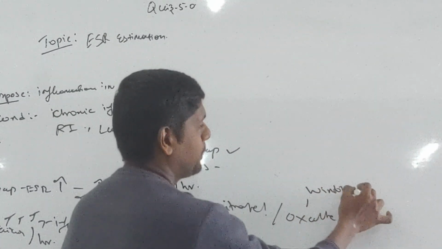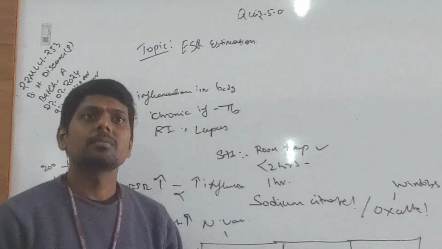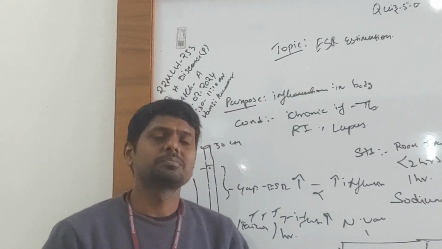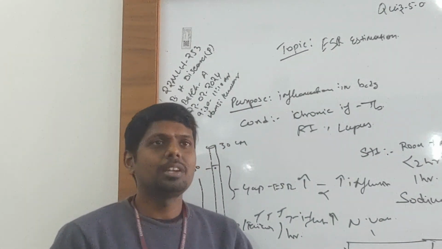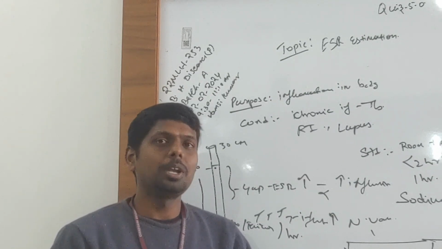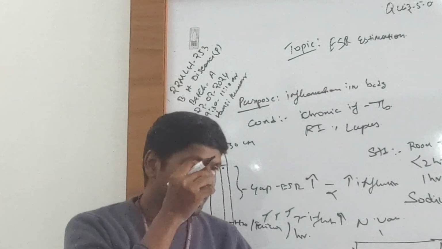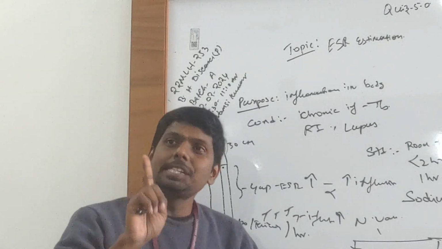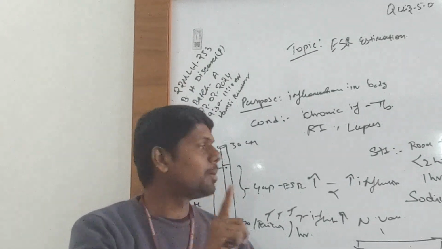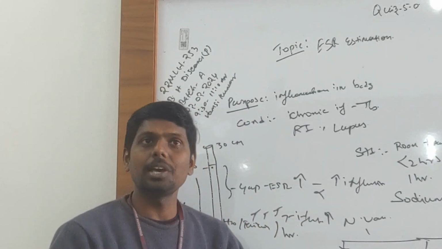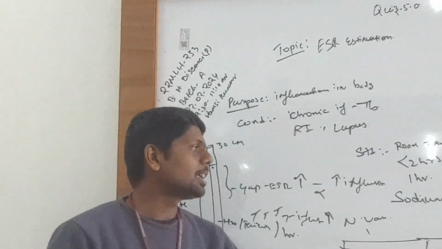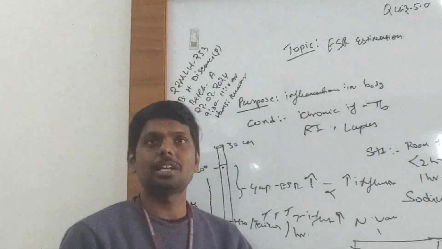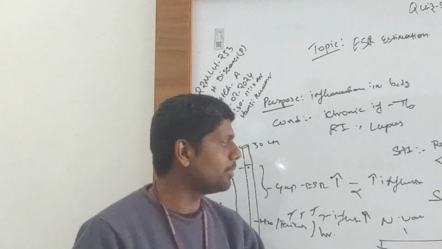Sir, oxalate must be written in the PDF, black vial. In the PDF also it is oxalates already, black vial. Different textbooks give different references. The textbook gave oxalate, but I will check a research article and give you the proper anticoagulant. Sir, we performed with the black one last year. I remember that. I will go through it and standardize it. I will check a few articles and let you know.